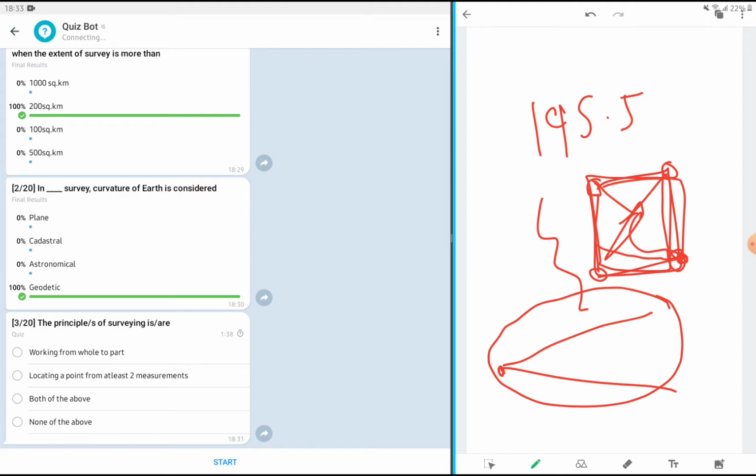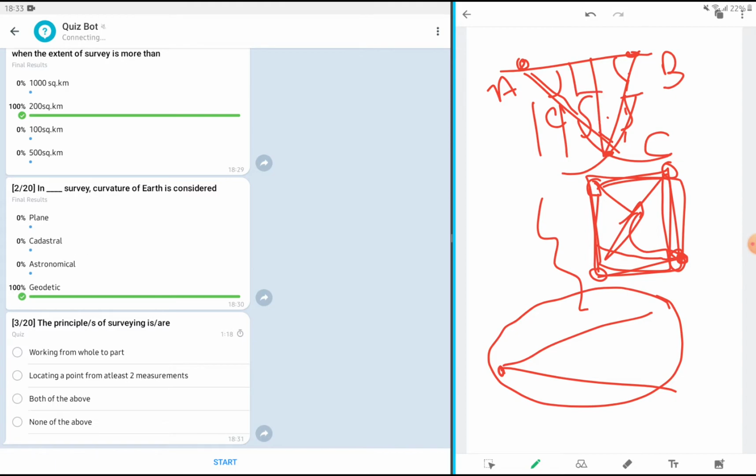And locating a point from at least two measurements means, for example, we have two reference points, let's say A and B, and we have to locate point C. Then this can be established by swinging an arc, or by having an angle, or by having a length, or by having a perpendicular like this.